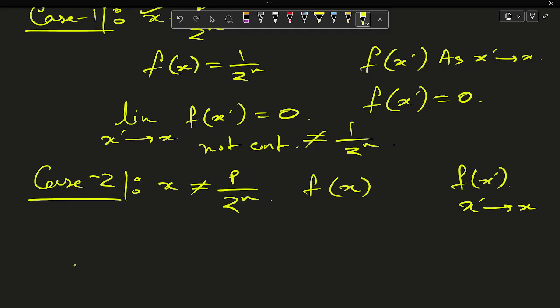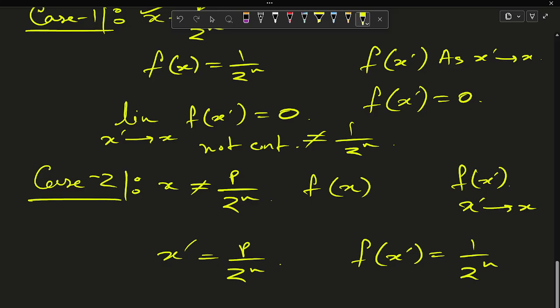For any neighborhood around x, there exist points x dash of the form p by 2 to the power n, where f(x dash) will be 1 by 2 to the power n. So the limit as x dash tends to x is not equal to f(x). So f is not continuous here also.